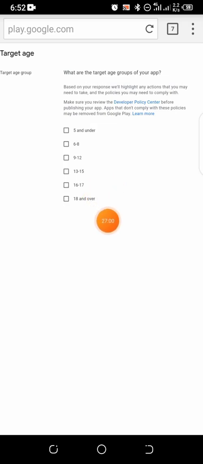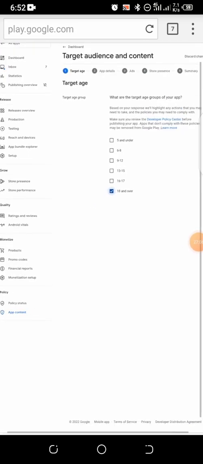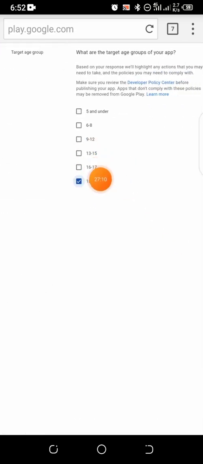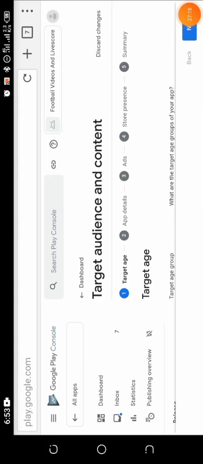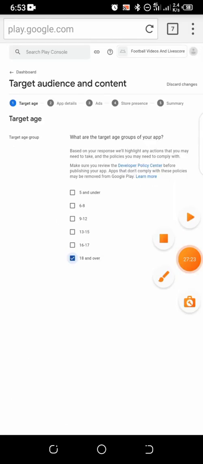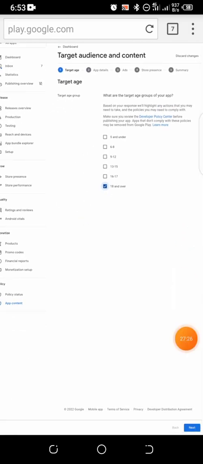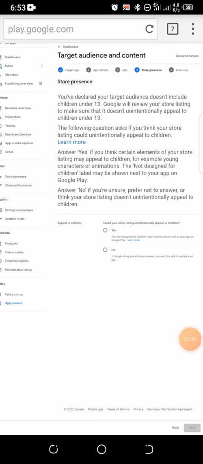Target audience. We click on target audience. Our audience can be 13 to 15, 16 to 17 and above, but for me I'm clicking 18 and over. The reason I'm clicking 18 and over is because if you click 13 to 15 or 16 to 17, they'll be asking me more questions and all that. I don't have the strength, I don't have the time. So I just click 18 and over, and I will click on next.